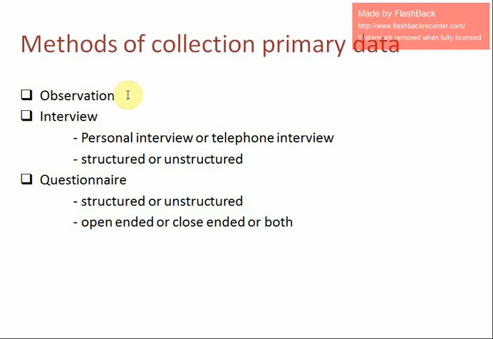In the observation method, the researcher or investigator only observes the nature of that particular problem. Suppose I only want to understand the buying behavior of customers, then I am not part of this experiment. I am only observing the buying behavior of customers for green products. So one way to get primary data is the observation method. We observe the problem, note down the information from that observation, and collect the primary data.